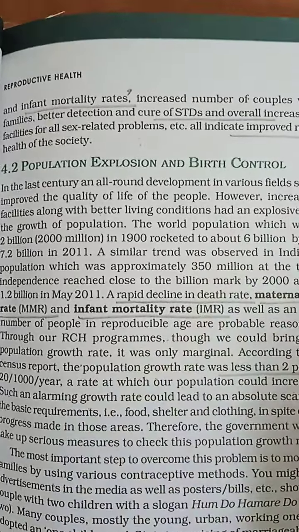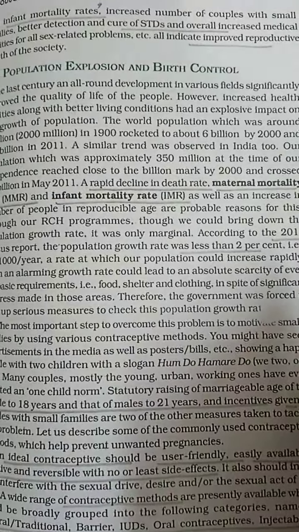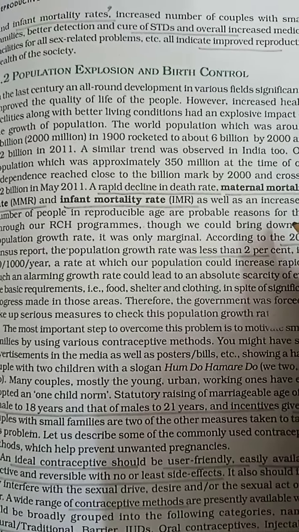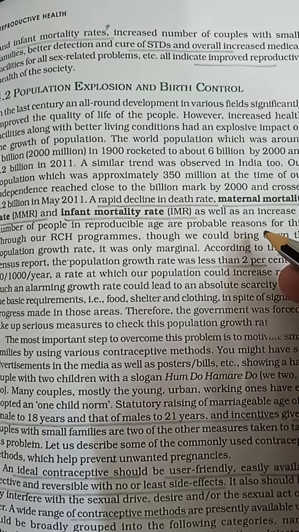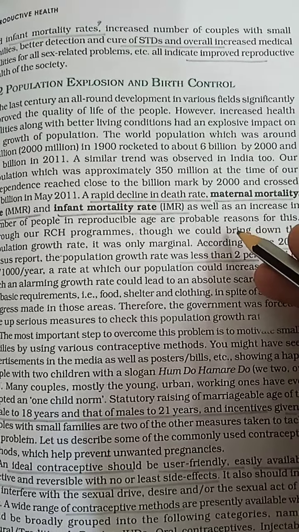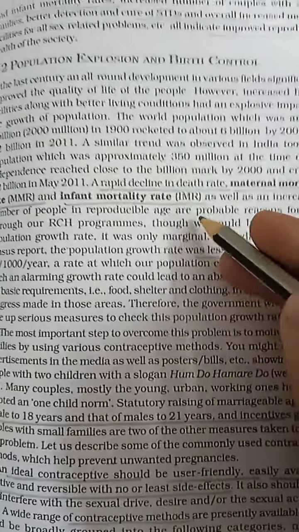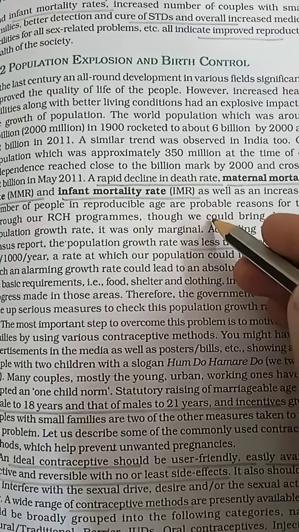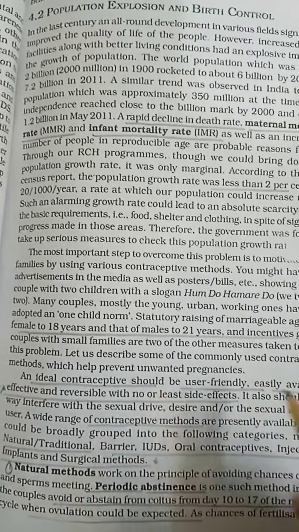Population explosion and birth control. Population explosion means the size of the population increases very rapidly. The reason for population explosion is the increase in medical facilities, assisted reproductive technologies, and awareness and information about sexually transmitted diseases, their prevention and control. They decline the MMR, maternal mortality rate, very important, and IMR, infant mortality rate. Why? Due to the improvement of medical facilities. That's the reason for the very rapid increase of population size.